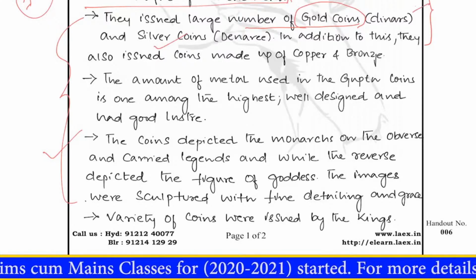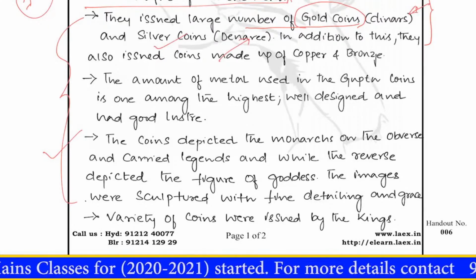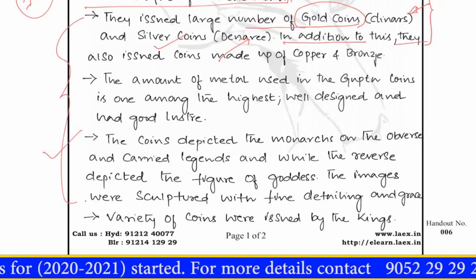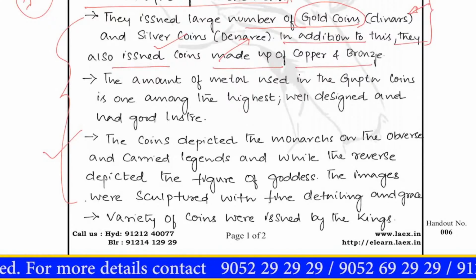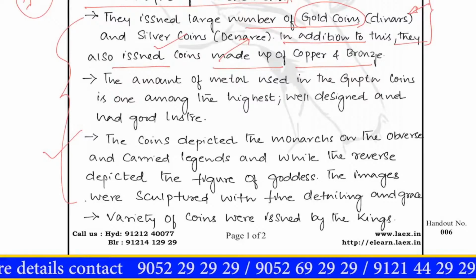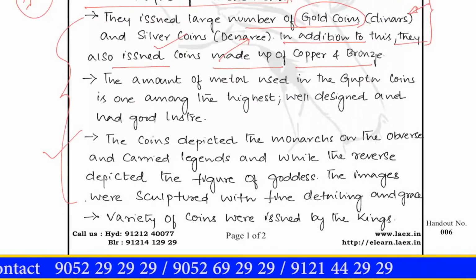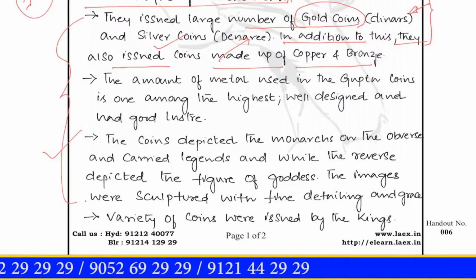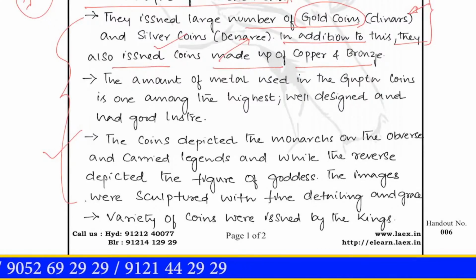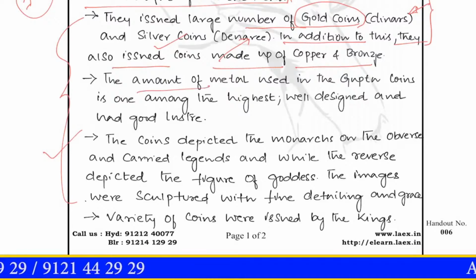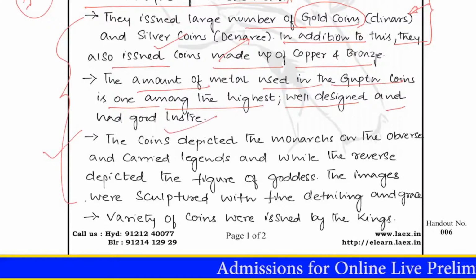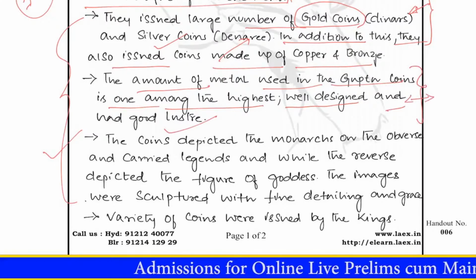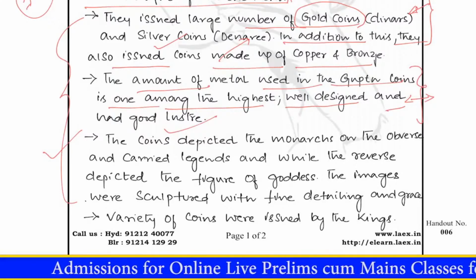Gold coins are called dinaras and silver coins are called rupakas. In addition to this, they also issued coins made of copper and bronze. Though Guptans issued coins made of different metals, gold and silver coins dominated this period. For example, during Samudragupta's period, most of the coins he issued were made of gold. The next point is that the amount of metal used in Guptan coins is among the highest, and it was well designed, and they also had good luster. These are three important features which made Guptan coins a sculptural marvel.